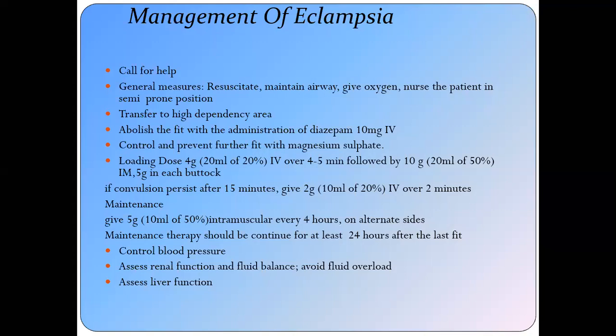The anesthetist must know the condition of the patient. So if any time she needs any surgical procedure, he or she will decide which type of anesthesia the patient can be given. The neonatologist, you have to hand over the baby to the neonatologist, so the neonatologist will be required. The additional personnel are needed because you cannot control the patient who is fitting separately or independently, because she is fitting, she may fall down.